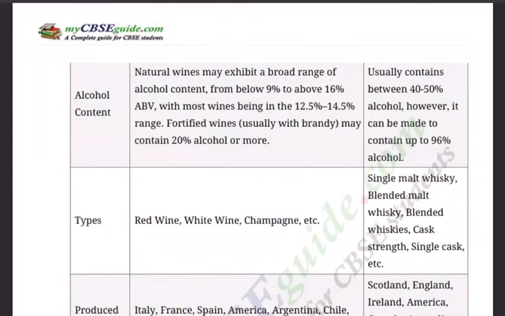Moving ahead, alcohol content. Natural wines may exhibit a broad range of alcohol content from 9% to above 16%, with most wines being in the 12.5 to 14.5 range. Fortified wines, usually with brandy, may contain 20% alcohol or more, very dangerous ones. Whiskey usually contains between 40 to 50%, my goodness. Alcohol, however, can be made to contain up to 96%.